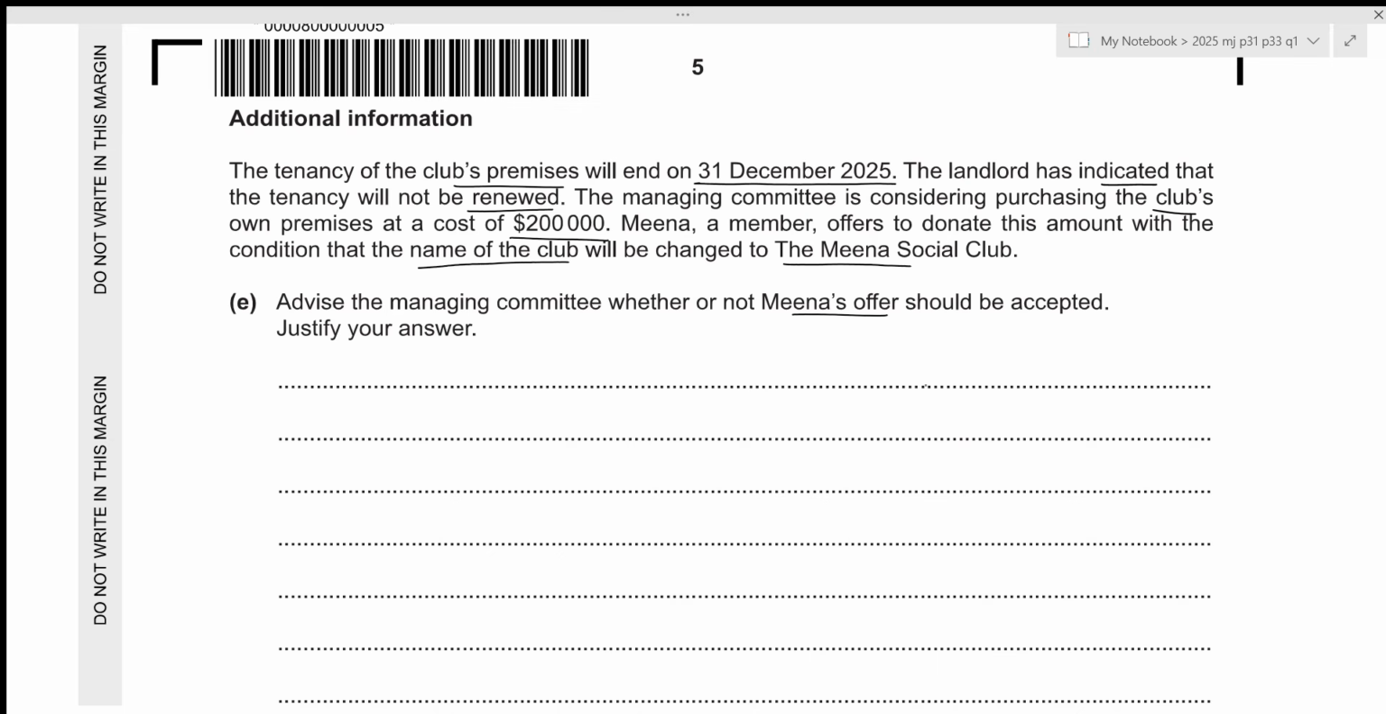Okay. So the very first thing is that we need a lot of amount in order to purchase our own premises, which is 200,000. And in this case, Meena will be donating this amount. The donation will not have to be repaid by the club. So that is an advantage. Let's write it down. The donation will not have to be repaid by the club.